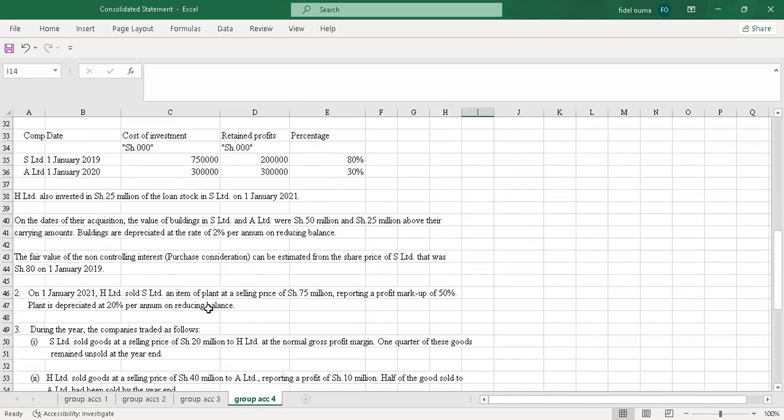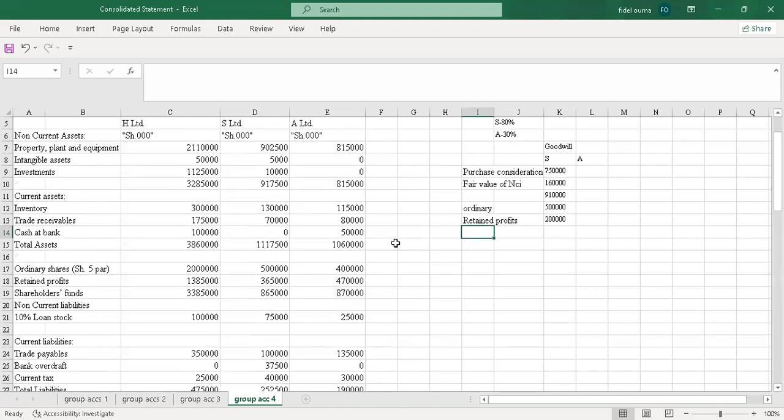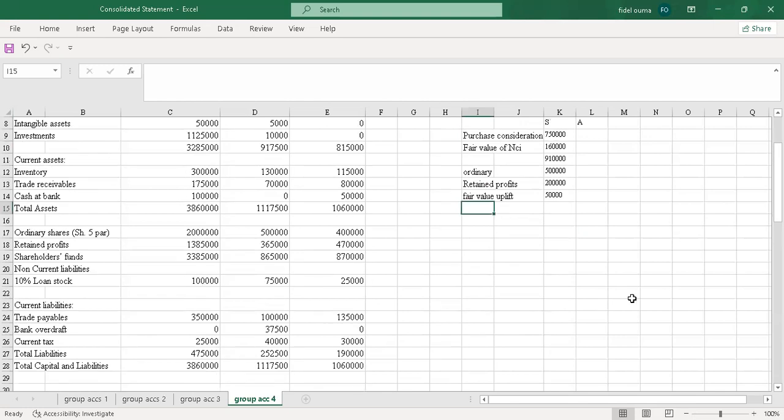Then there was a statement which talks of the fair value uplift. Some people call it revaluation. They're saying that on the date of acquisition, the value of buildings in S Limited and A Limited was shillings 50 million and shillings 25 million above their carrying amount. So the fair value uplift under S is 50 million. So I just come here and say fair value uplift, and it's 50,000 because I'm using my values in thousands. There are no other net assets acquired, so there are only those 3.